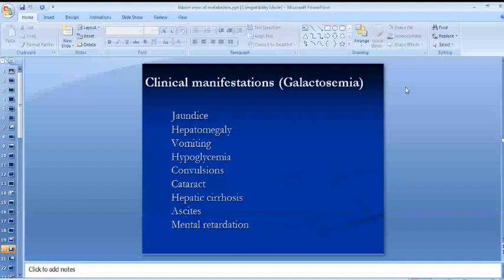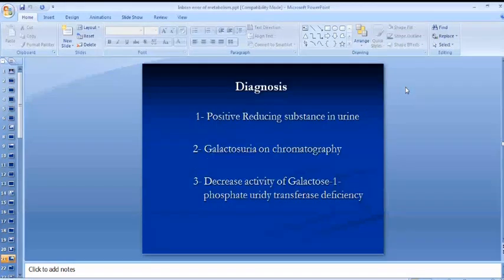Diagnosis. How will you diagnose galactosemia? First of all, you will send urine for reducing substances, because galactose is a reducing sugar and when it is not metabolized, it will be secreted in the urine, so galactose can easily be picked up. The second is galactosuria on chromatography. Chromatography is not a diagnostic test, it is just a supportive test. Third, the definitive diagnostic test is decreased activity of the enzyme galactose 1-phosphate uridyl transferase in enzyme assay screening.